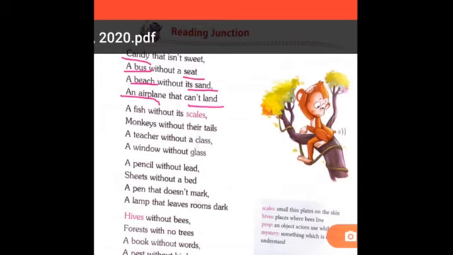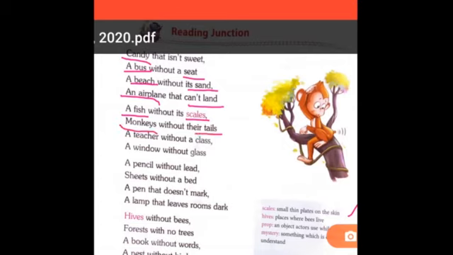A fish without a scale. Scale means small thin plates on the skin. Okay, it's already given in your book. Look here. If a fish is without scales, then what will happen? A fish cannot survive for a long time, right? That means the fish will become useless. Similarly, come to the next.